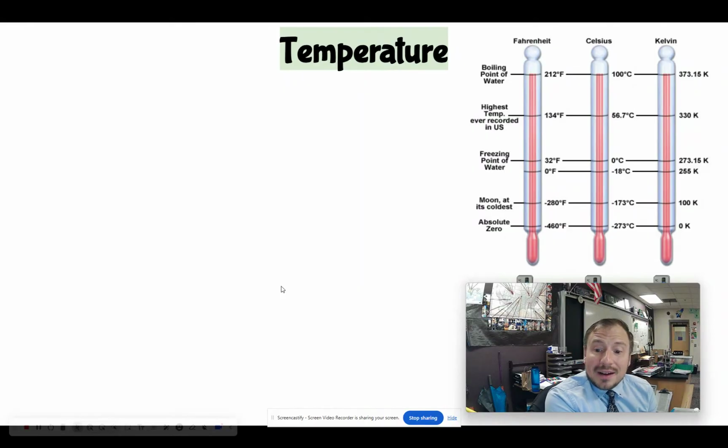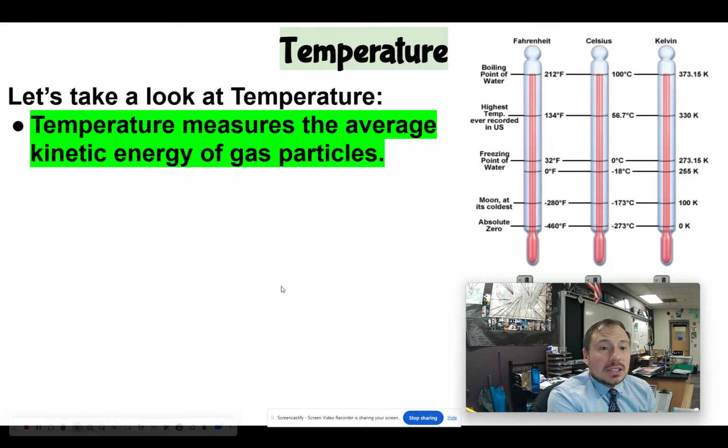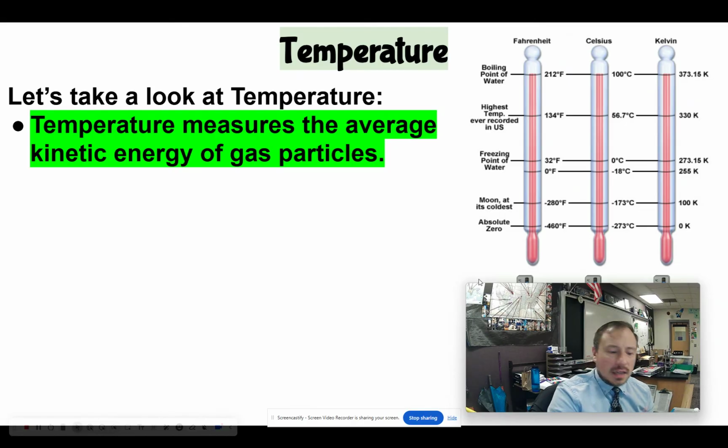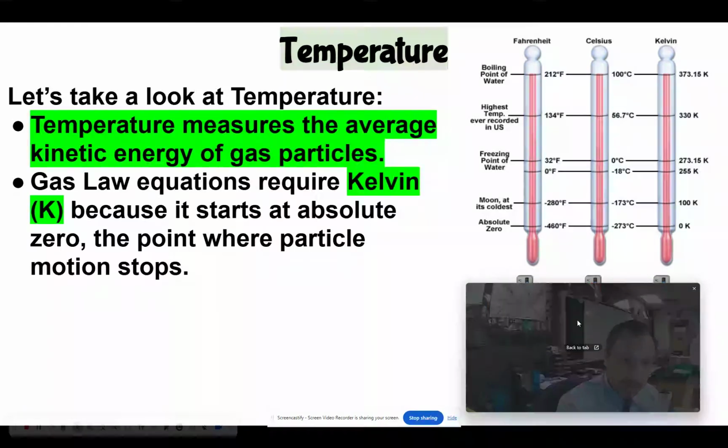So let's just talk about these four conditions of gases. Temperature is the measure of the average kinetic energy of gas particles. For these definitions, I'm going to give them to you in terms of gases. Temperature is just the average kinetic energy of any molecules or atoms, but for our gas laws, it's the kinetic energy of those gas particles.